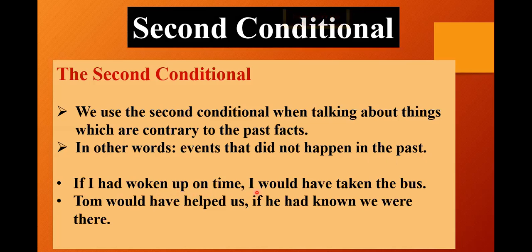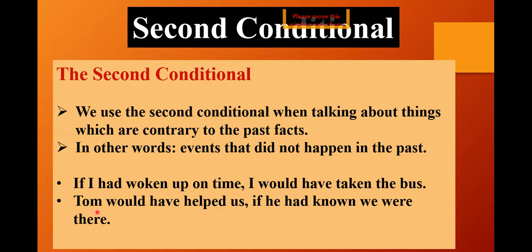If I had woken up on time, I would have taken the bus. That is, if I had woken up on time, comma, this is the condition that would have happened. It has a past perfect tense, had woken. If I had woken up on time, I would have taken the bus. That means if this is my condition, this would have happened, then I would have taken the bus. That is, it was fulfilled. Fulfilled in the sense that whether it happened or did not happen does not matter. But this is something from the past. Past perfect tense is used here.